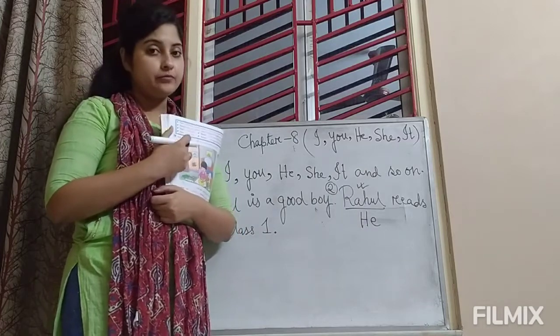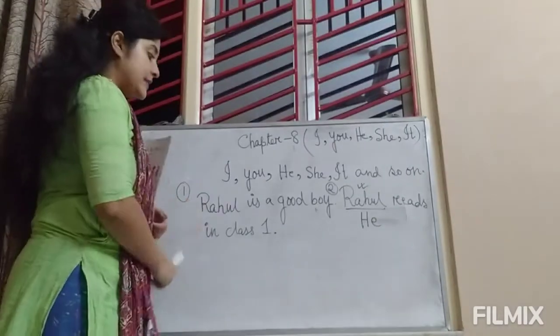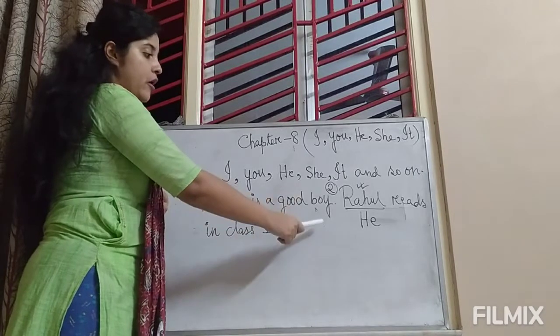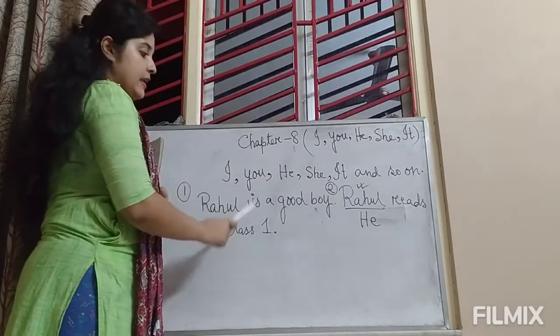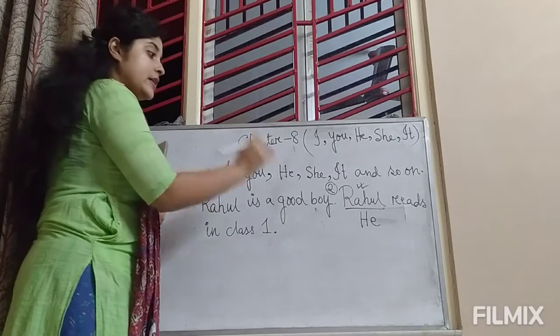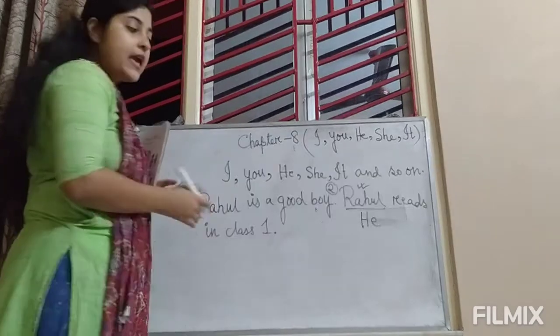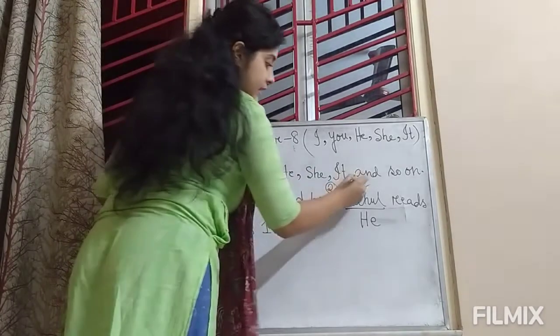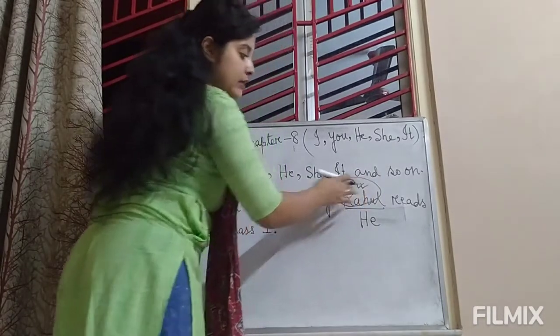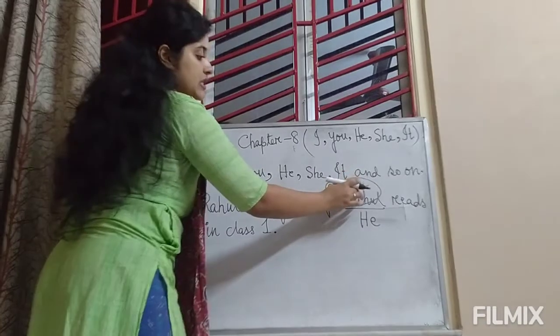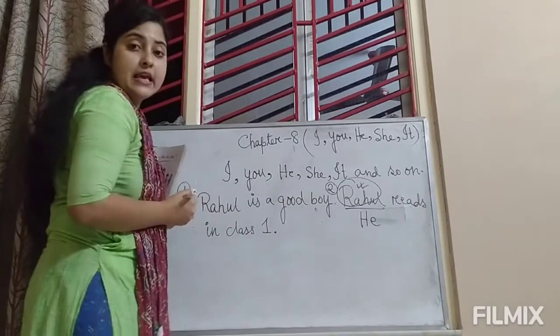So we will say Rahul is a good boy. He reads in class 1. So in the second sentence, we will use he in place of this name, which is a noun. Rahul is a noun, and in place of this name, we will use he.